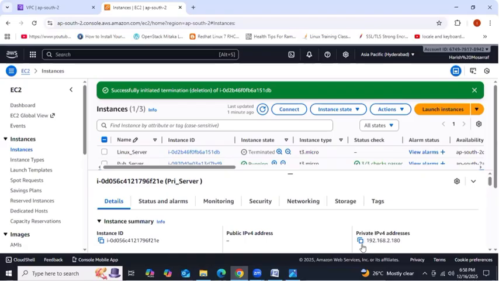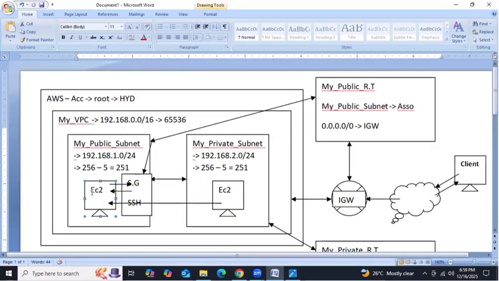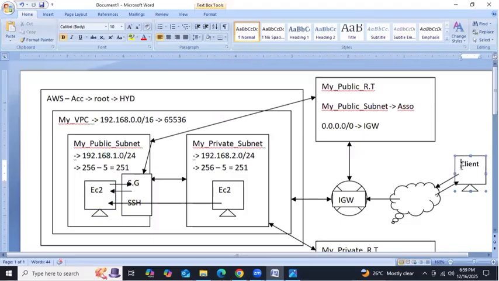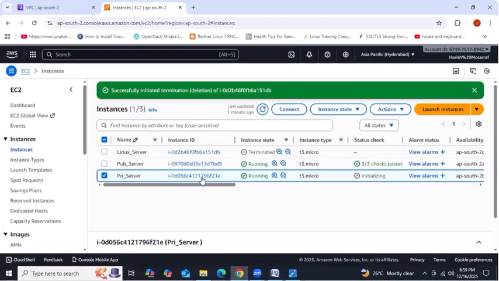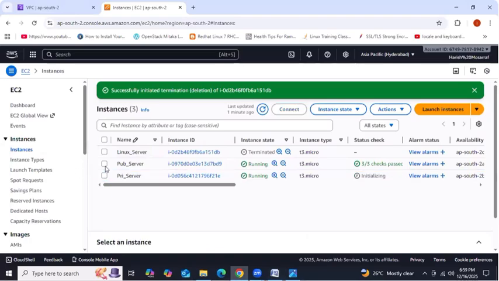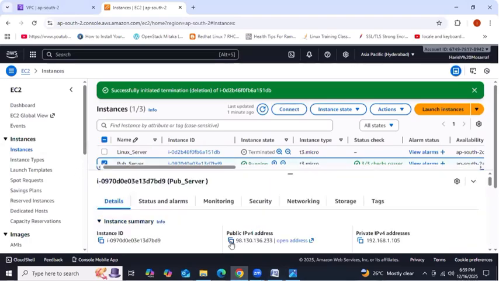Got it, guys? Now what we are doing, we are trying to access this EC2 instance remotely from this client machine with the help of PuTTY. With the help of this EC2 instance, we are going to access this one. Got it, guys? Let's see here. Go to the AWS login console, select public, then copy the public IP address.